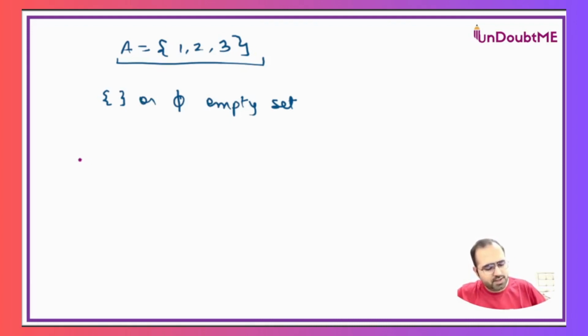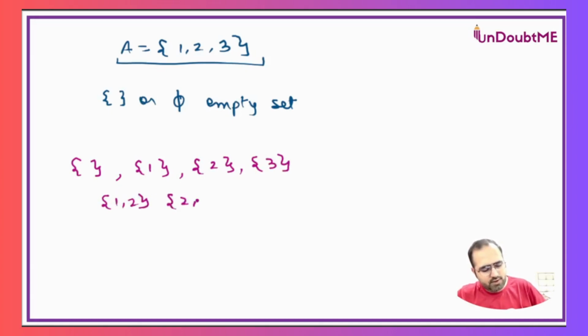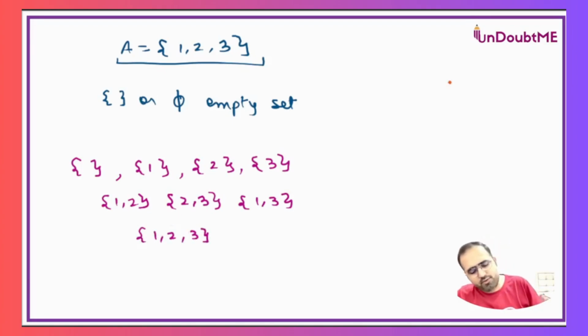If I start listing them, the first set will be this, the second set will be only 1, then 2, then 3. These are all subsets I'm listing for A. Then I will have {1, 2}, then {2, 3}, then {1, 3}. {1, 3} and {3, 1} are the same, the order doesn't matter. And at last {1, 2, 3}. A set is always a subset of itself.